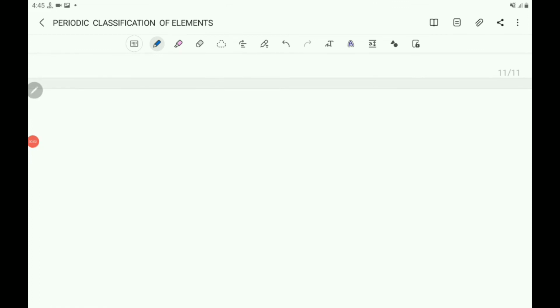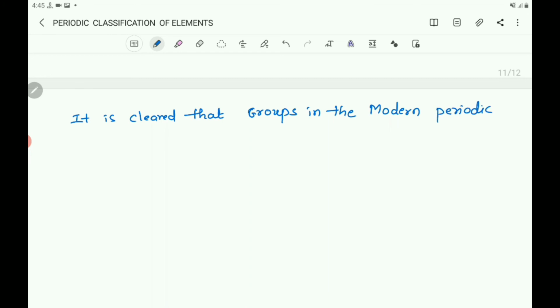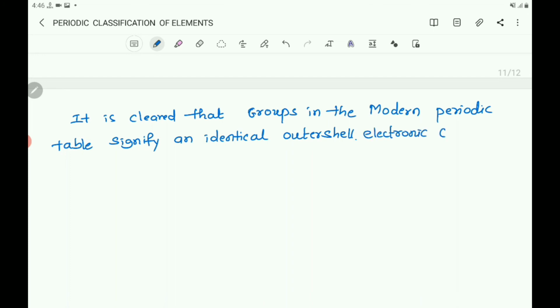So in the modern periodic table, it is clear that groups in the modern periodic table signify an identical outer shell electronic configuration.